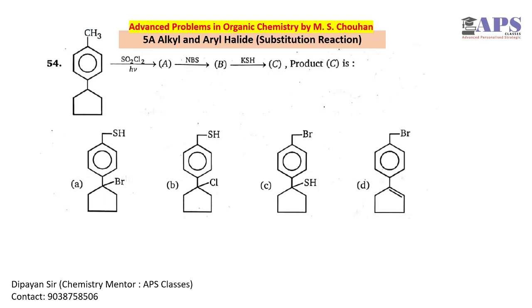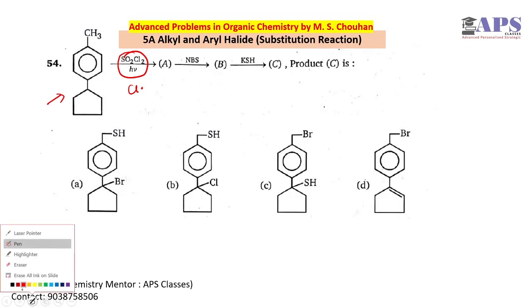Okay, SO2Cl2 and hν. In this reaction, we have a Cl dot radical, and this radical will attach at the most stable radical position which can form in this molecule. Benzylic positions are the most stable because resonance is possible. Now we have two benzylic positions, one is this one, where we have a radical, and another is this one, where we have a radical.